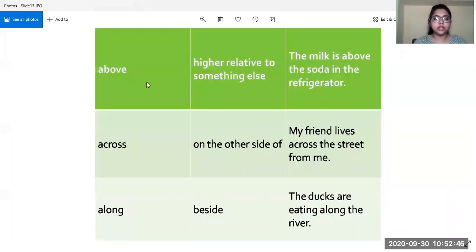Let us look at the first one, above. Above means higher, relative to something else. So the milk is above the soda in the refrigerator. That means in the refrigerator, the milk is kept above the soda bottles. Then across, that is on the other side of. My friend lives across the street from me. There are two sides of a road, or a street, or a river. Whichever thing has two sides, and something lies on the other side of the road, stream or street, then we use across.